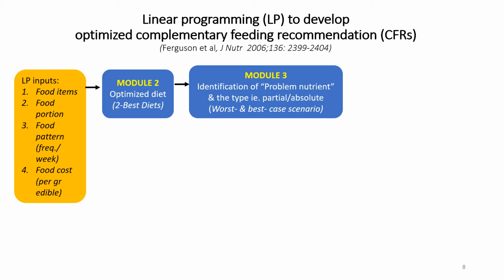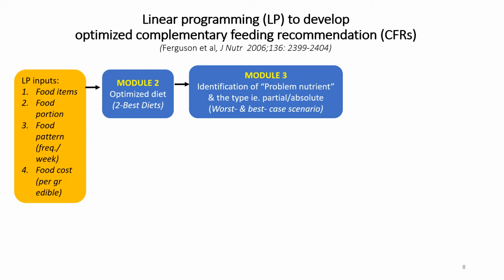So in particular, when you use the LP to develop optimized CFR or FBRs, you will need what we call the LP inputs. And as you can see here in the yellow box, the LP inputs consist of the list of the food items which are locally consumed, along with the food portion, usually with the median portion size of each food, and then the food pattern expressed as the frequency of consumption per week, and optionally you can also have the food cost, which is the cost per gram edible portion.